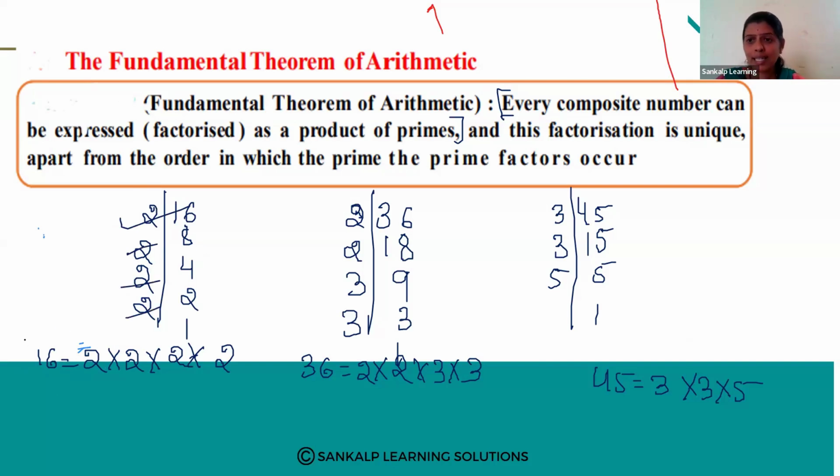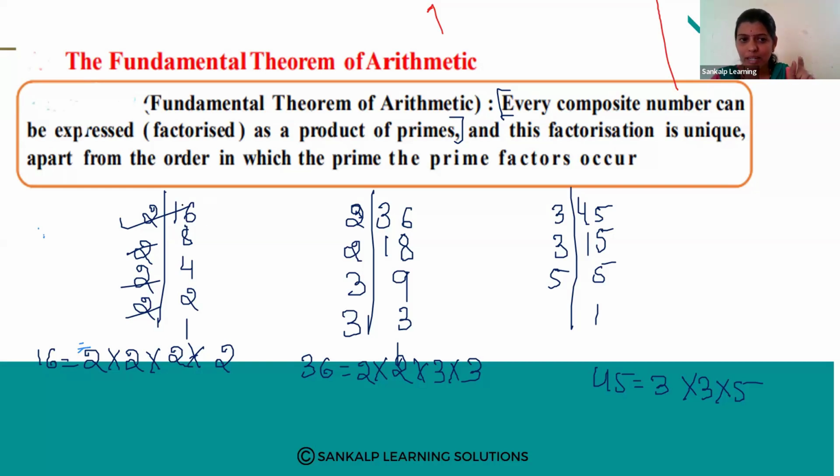So 16 is a composite number. This composite number can be expressed as a product of primes. 2 2s are 4, 4 2s are 8, 8 2s are 16. If you multiply that many prime numbers, what will you get? Finally, you will get the composite number, right?